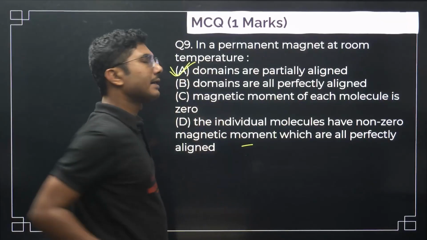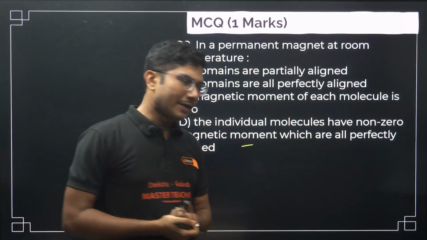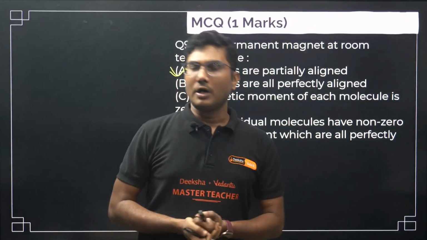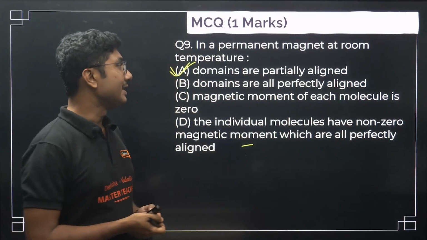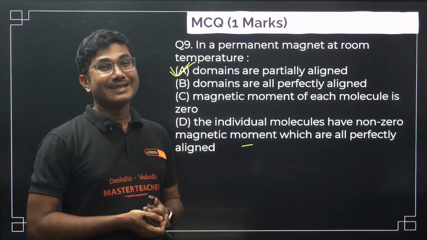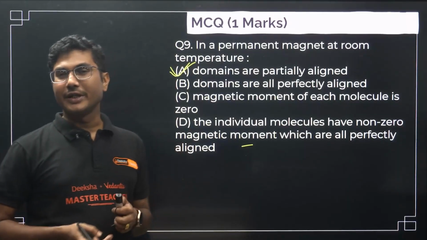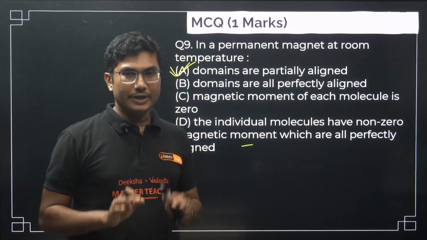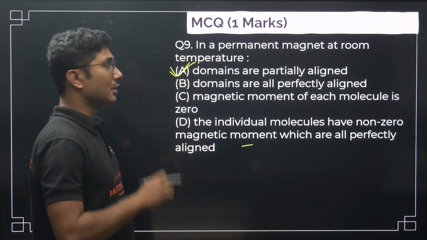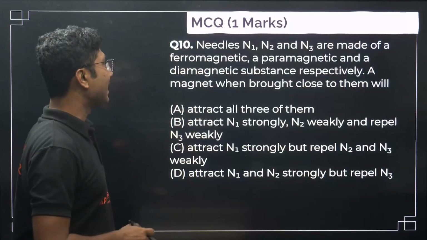Remember that in case of a permanent magnet or a weak magnet, the domains always align partially. If it is not magnetic, then the domains are randomly arranged, they do not align anyway. So that is the basic thing that you have to remember. Domains are always partially aligned.